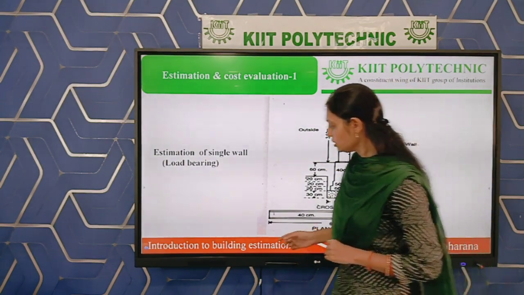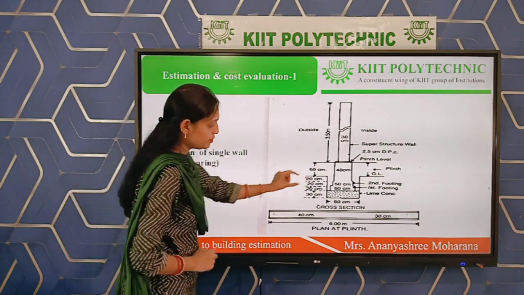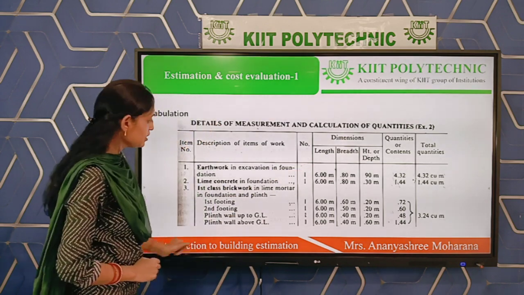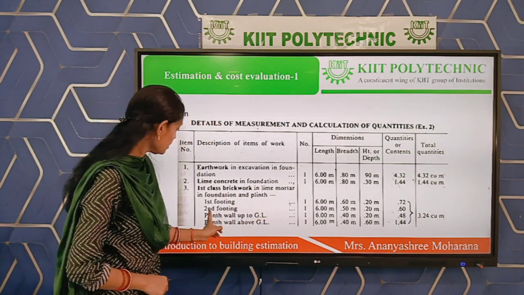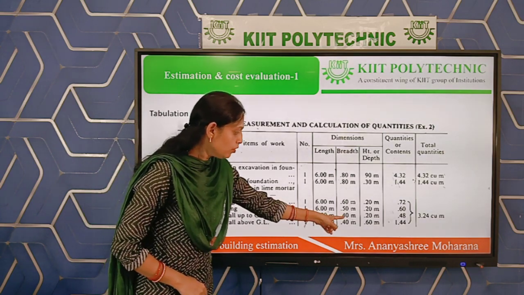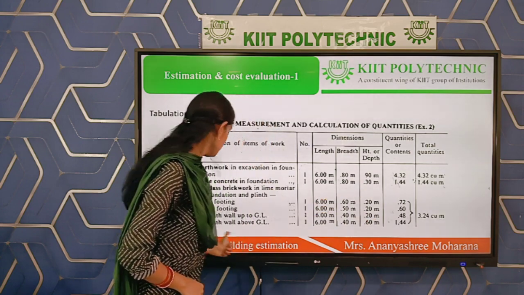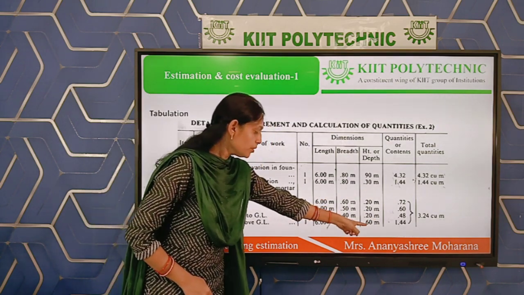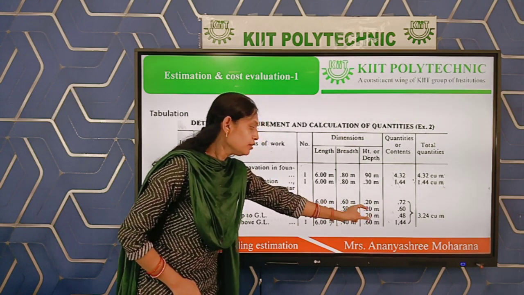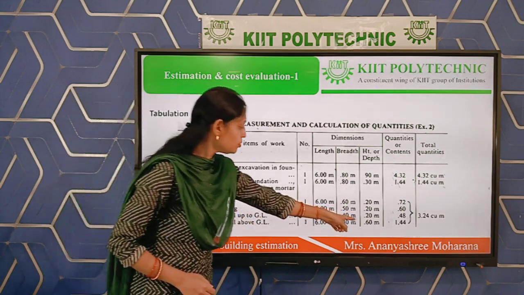According to this solution, it is calculated in two parts. You can see plinth wall up to ground level has height 0.2, and plinth wall above ground level is 0.6, meaning total height 0.8 meter. We are dividing in two parts, and the heights will be 0.2 and 0.6.